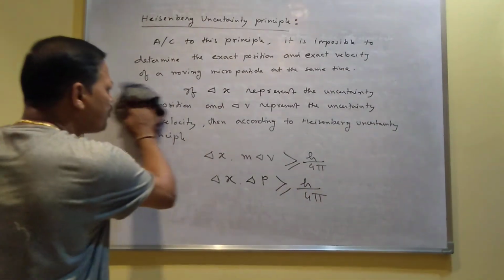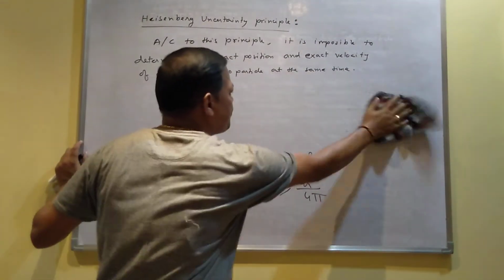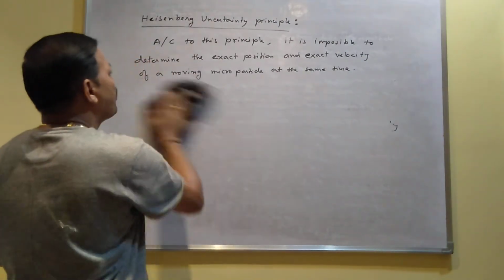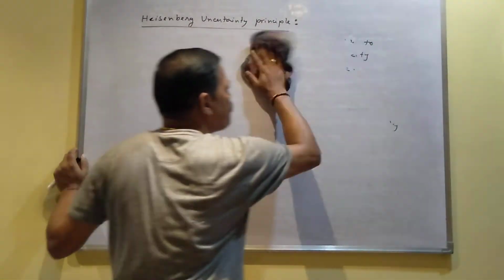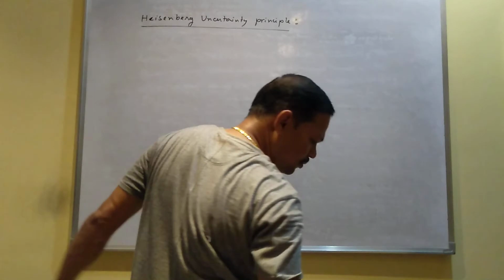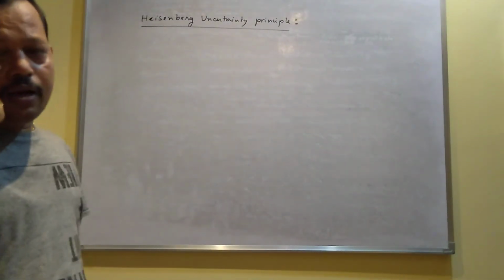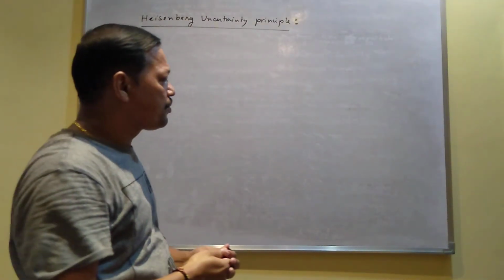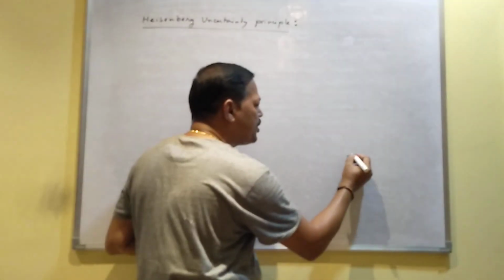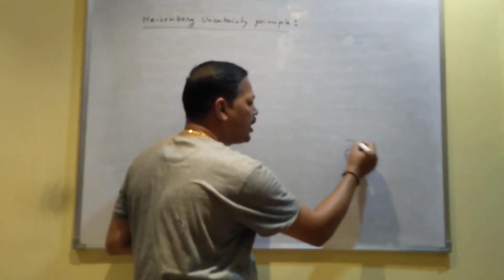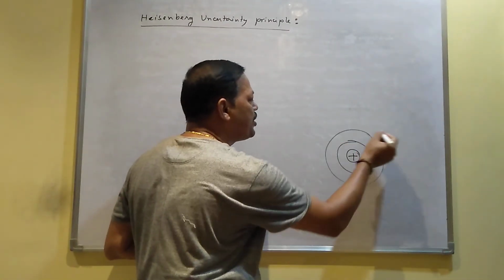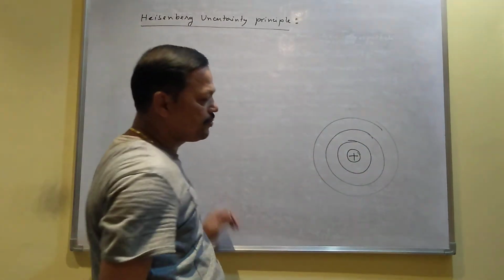Now, by applying this principle, you can prove something. What can you prove? As you know, the nucleus is present at the center of the atom, and the electrons are revolving around the nucleus in certain orbits.